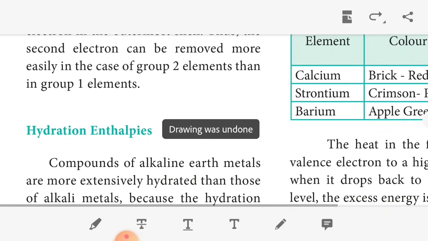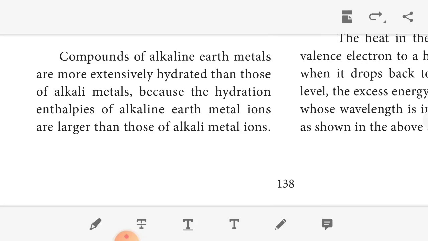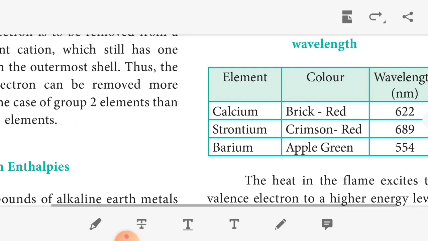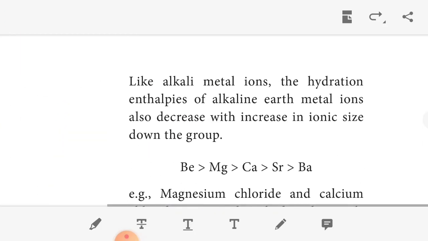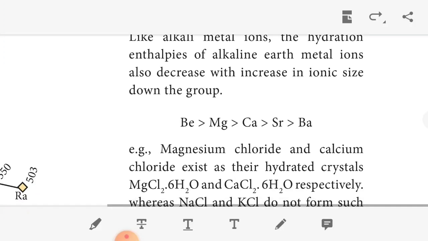Okay, the next one, hydration enthalpy. The compounds of alkaline earth metals are more extensively hydrated than those of alkali metals, because the hydration enthalpy of alkaline earth metal ions is larger compared to alkali metal ions. Like alkali metals, the hydration enthalpy of alkaline earth metal ions decreases with the increase in ionic size down the group, from beryllium to barium.